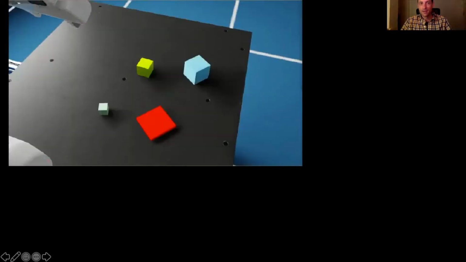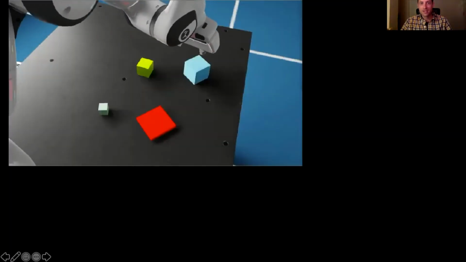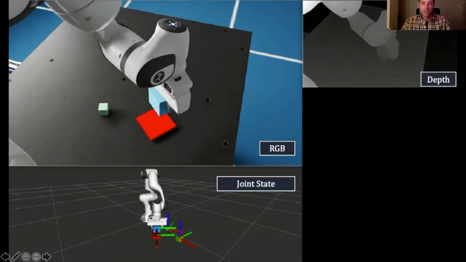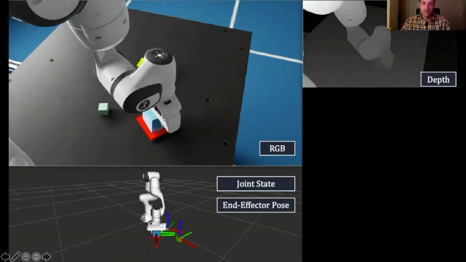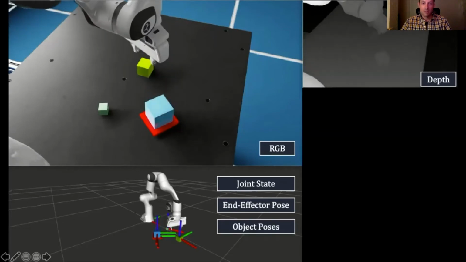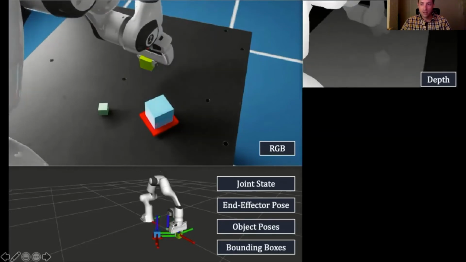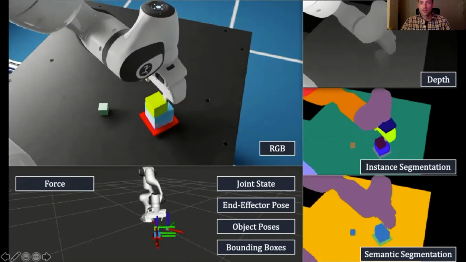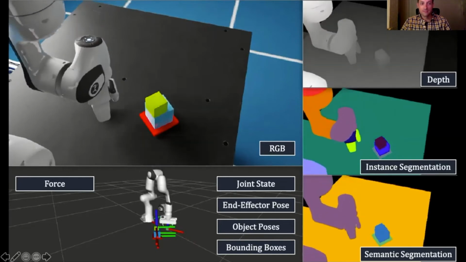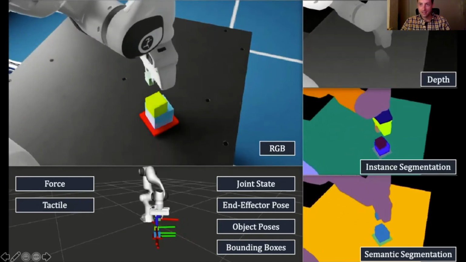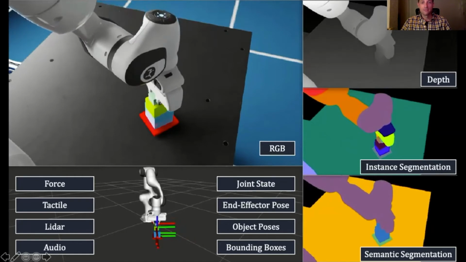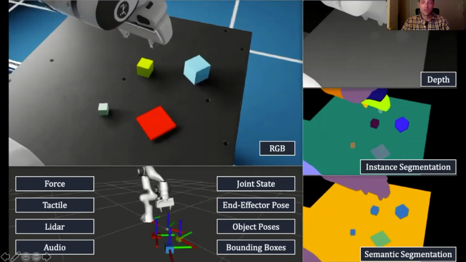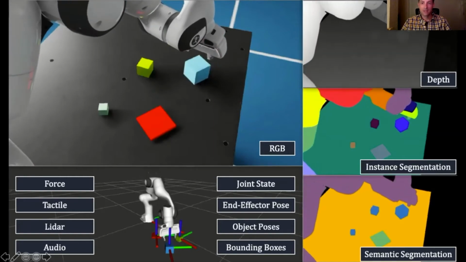planning. Robots performing manipulation tasks typically have a variety of sensory modalities available to them, including RGB and depth vision, joint state like joint position, velocity, and torque, end effector pose, object poses, and bounding boxes, say from an object tracker. We can compute instance and semantic segmentations of the scene. We also typically have force torque sensors at the wrist, tactile sensors of the fingers, maybe tactile skin, LiDAR sensors, microphones. We would like to take all the sensory information and integrate it in a useful way that the robot can perform tasks safely and reliably.